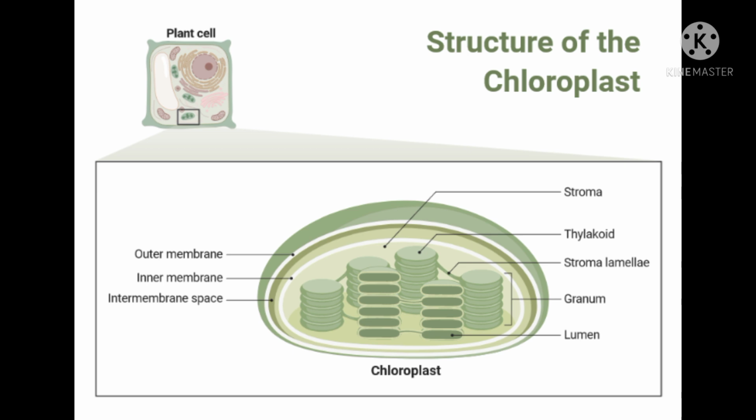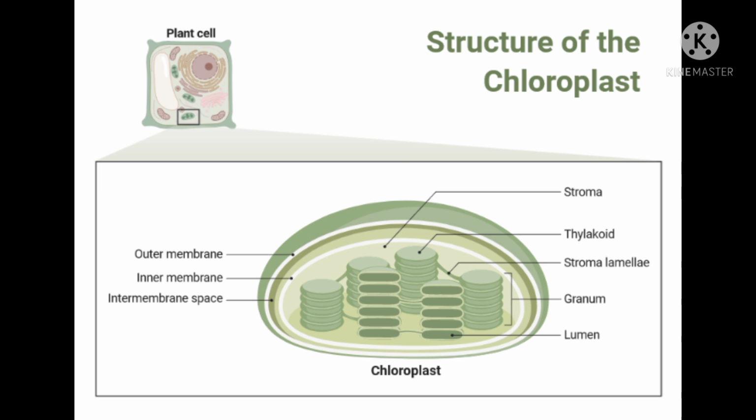The singular is granum, and they are interconnected by unstacked stromal lamellae. A chloroplast usually contains 1 to 100 grana. The thylakoid membranes arise from the inner membrane of the developing chloroplast and therefore resemble the mitochondrial cristae. The thylakoid membranes contain the protein complexes involved in harvesting light energy, transporting electrons and synthesizing ATP.